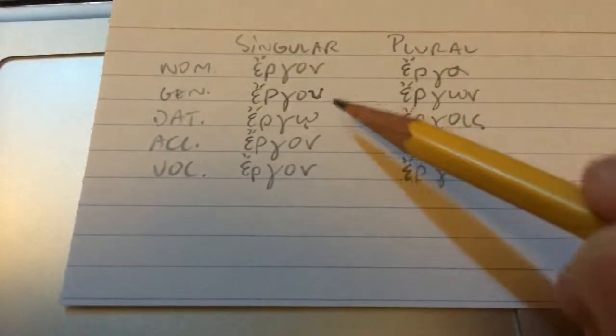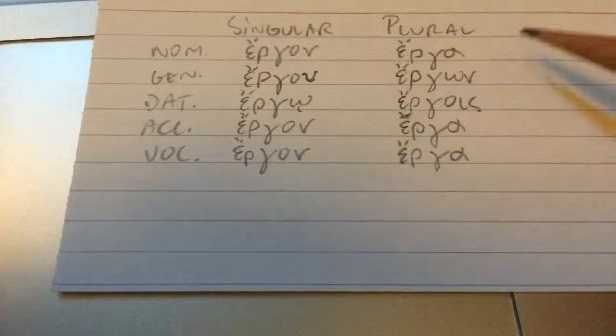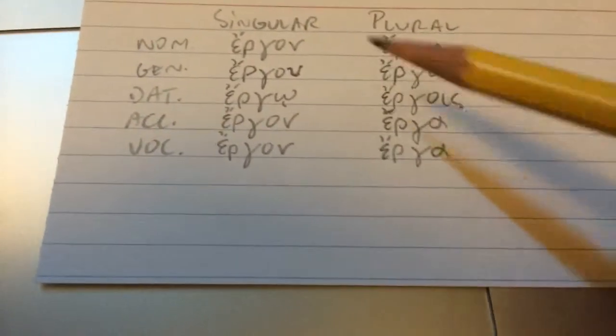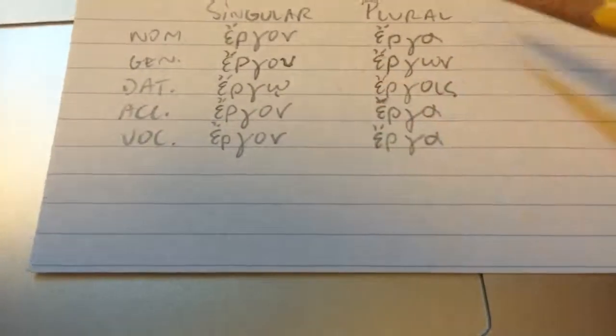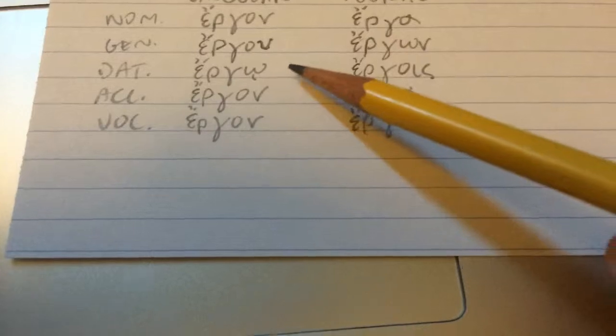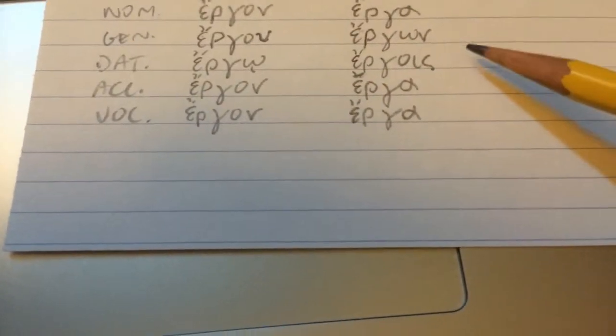Therefore, ergon, ergou, ergo, ergon, erga, ergon, ergois, erga. On, ou, o, on, a, on, ois, a.